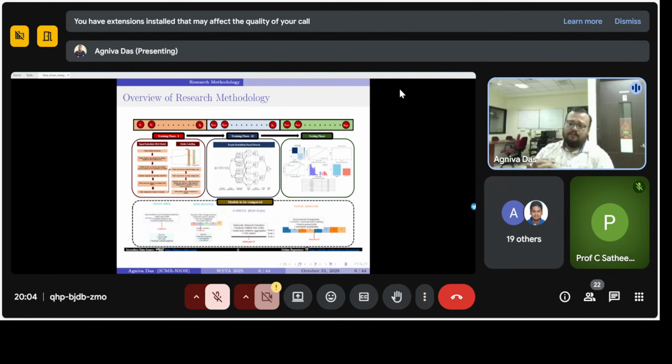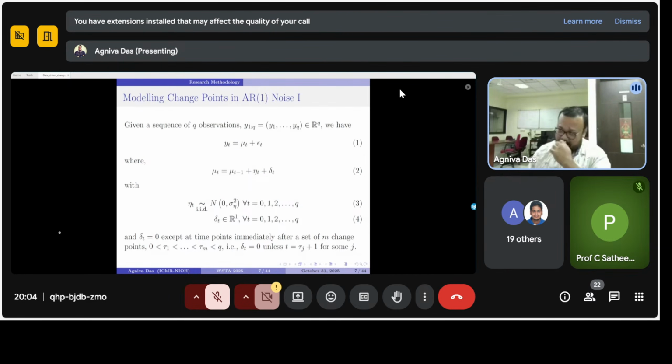These are some of the more popular state-of-the-art change point detection techniques, and we have used these as a benchmark for comparison with our framework.